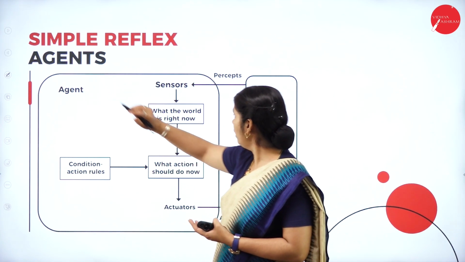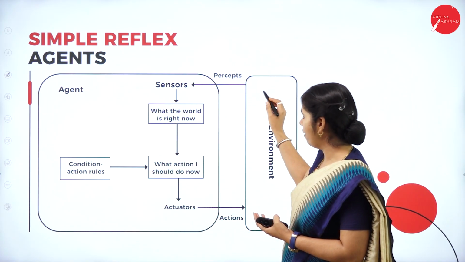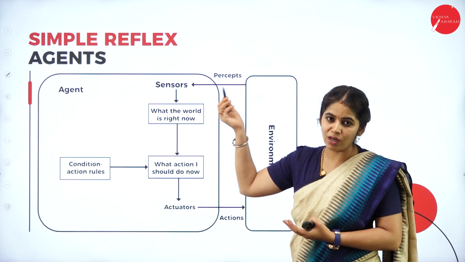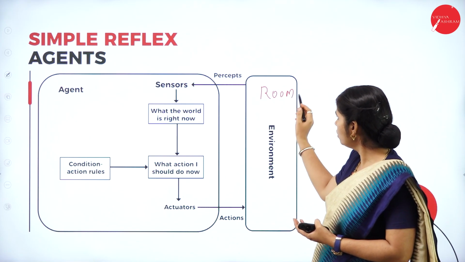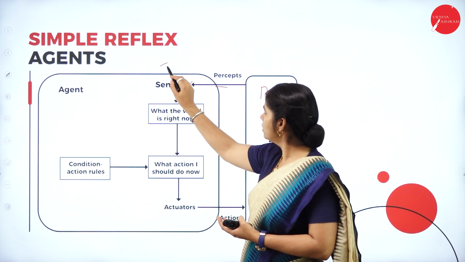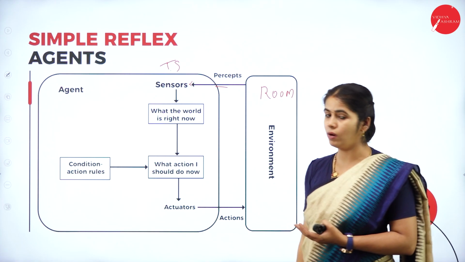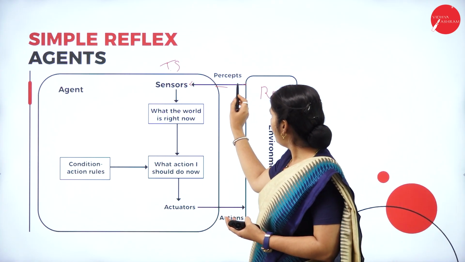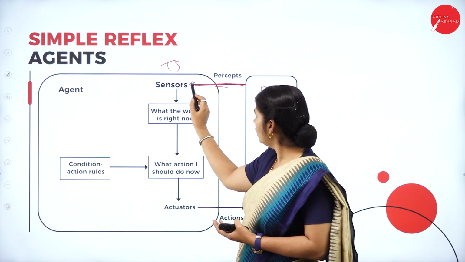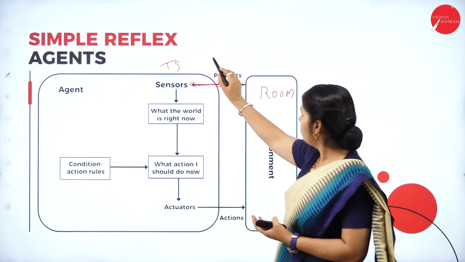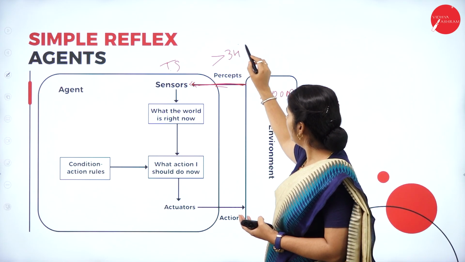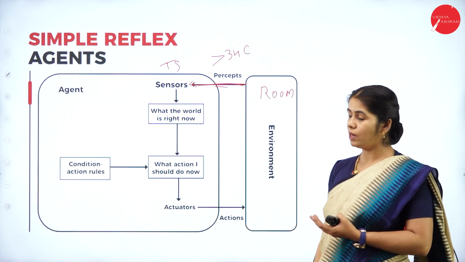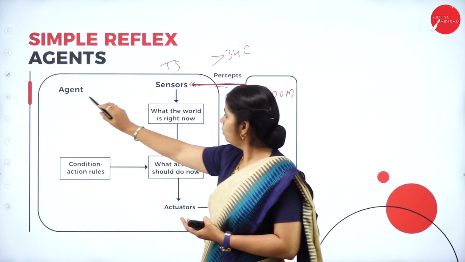Here you can see the environment. Room is the environment, right? So what is a sensor? The temperature sensor will perceive and observe the environment. What is the perception? If it is greater than 34 degrees Celsius, that is the perception we have given to the agent.